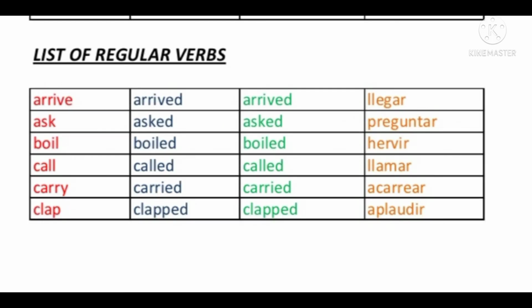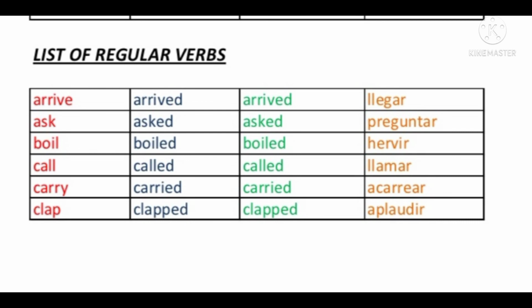See these examples for regular verbs or weak verbs. Arrive, arrived, arrived, ask, asked and asked, boil, boiled, boiled, call, called and called. See, these are called regular verbs because they form their past and past participle forms by using T, D or ED.